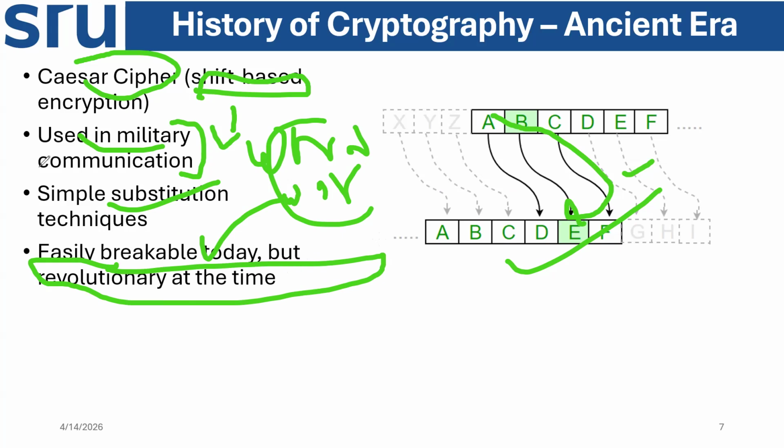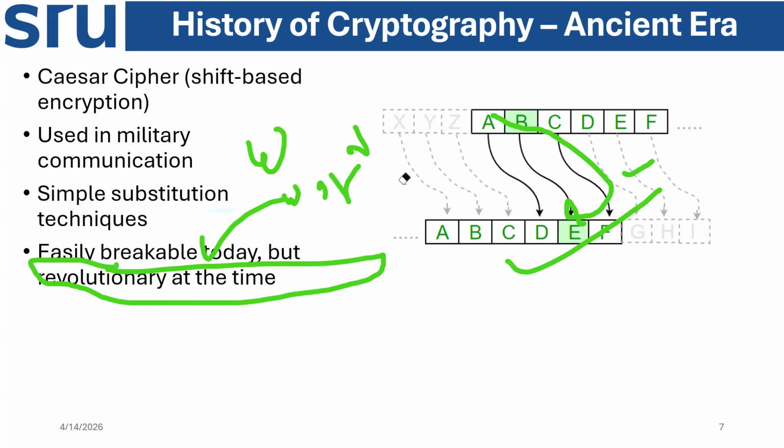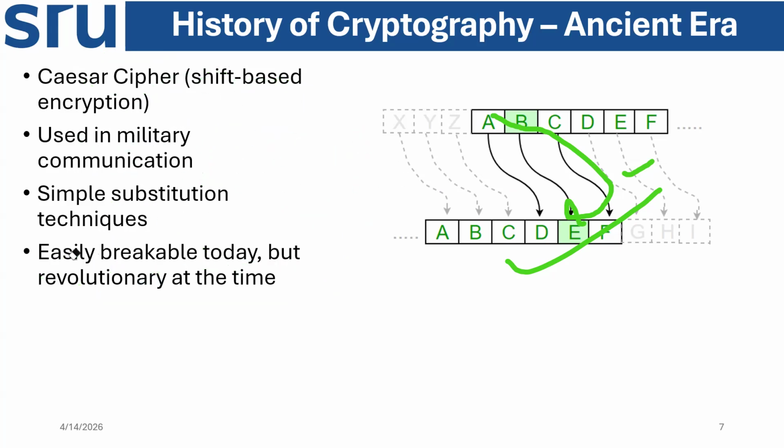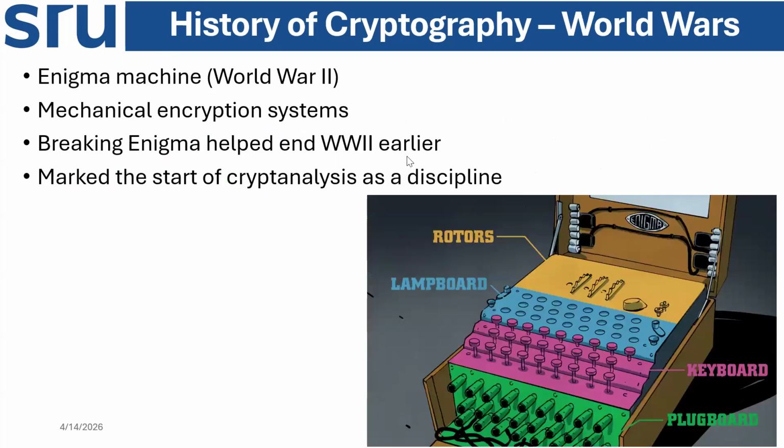Okay, previous was Caesar Cipher, right? And now we will understand the next technique. Let's see what is the next one. Next is the one that was used in World War II, right? Enigma machine, a mechanical encryption system. The previous one that we understood was the Caesar cipher, right? That was World War II, as I told. Enigma machine, what was the application of Caesar based cipher?